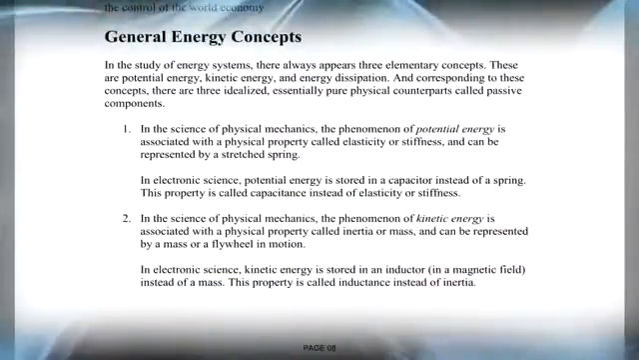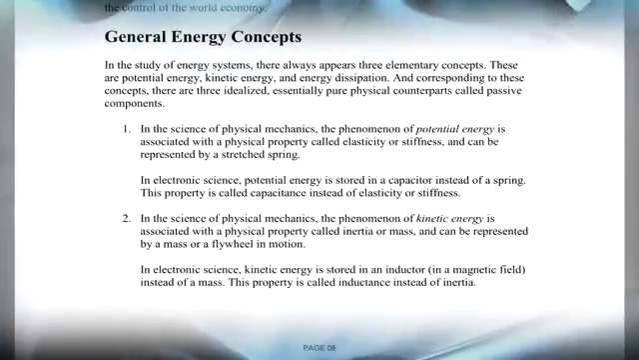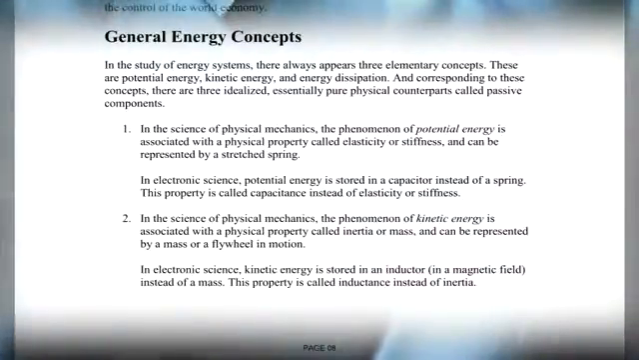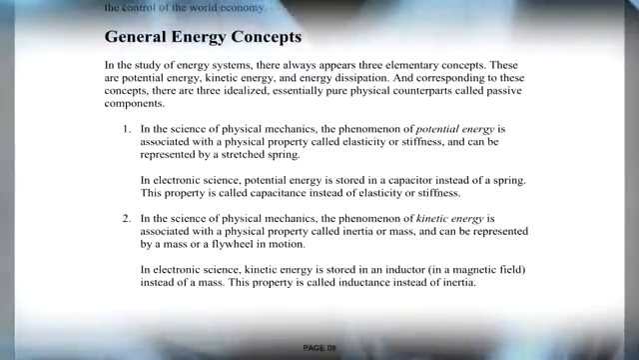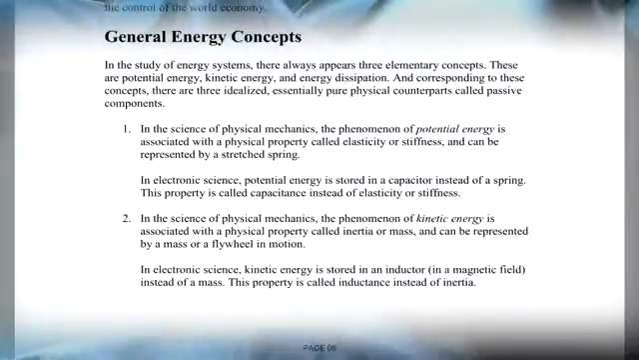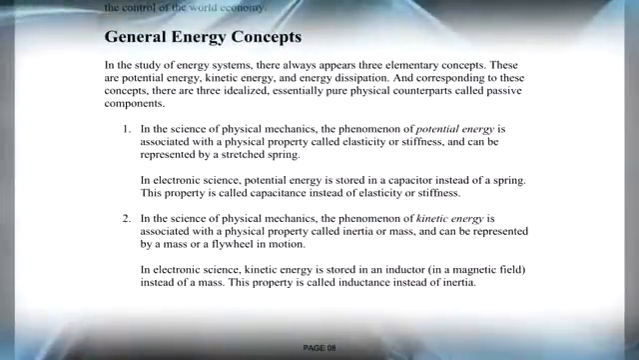These are potential energy, kinetic energy, and energy dissipation. And corresponding to these concepts, there are three idealized, essentially pure physical counterparts called passive components. In the science of physical mechanics, the phenomenon of potential energy is associated with a physical property called elasticity or stiffness and can be represented by a stretched spring. In electronic science, potential energy is stored in a capacitor instead of a spring. This property is called capacitance instead of elasticity or stiffness.